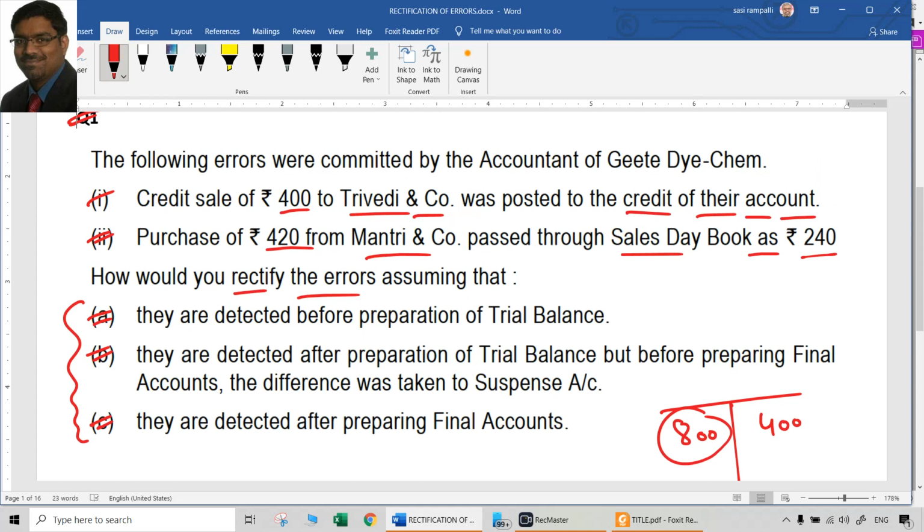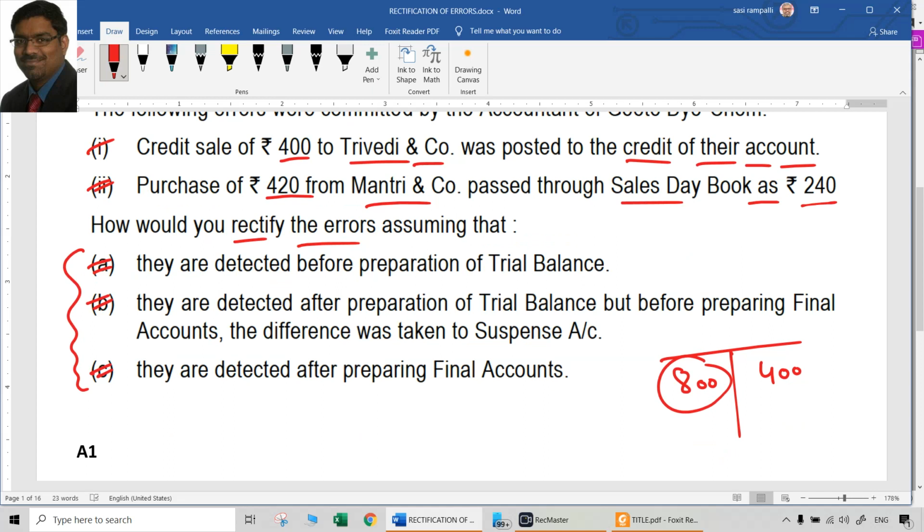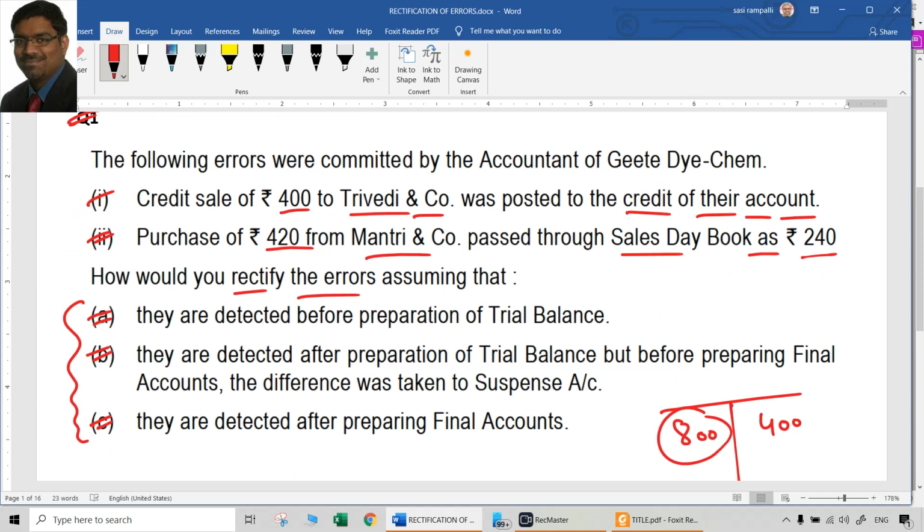What if the same thing is detected after the preparation of trial balance, but before preparing final accounts? That means there is a suspense account. So here we cannot go to the account and debit it. So naturally you have to debit it through an entry. So what is the entry that should be passed now?